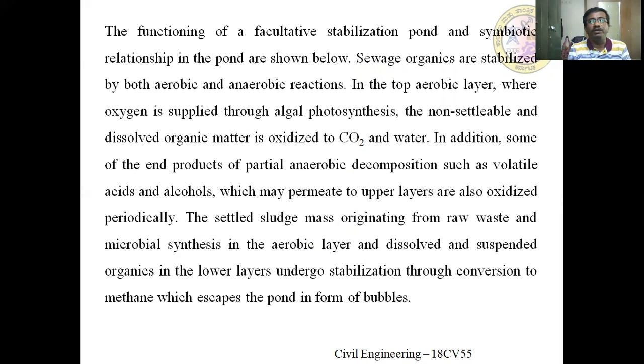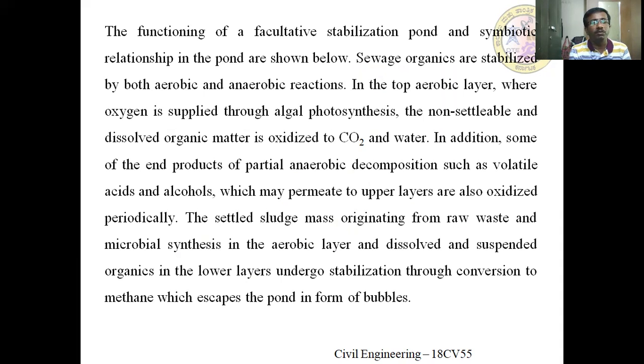The functioning of the facultative stabilization pond and the symbiotic relationship in the pond are shown below. I have already explained these with the sketch. Sewage organics are stabilized by both aerobic and anaerobic reactions: aerobic at the top layer and anaerobic at the bottom layer. In the top aerobic layer, where oxygen is supplied through algal photosynthesis, the non-settleable and dissolved organic matter is oxidized to CO2 and water.